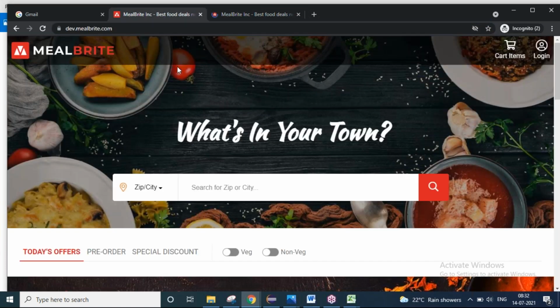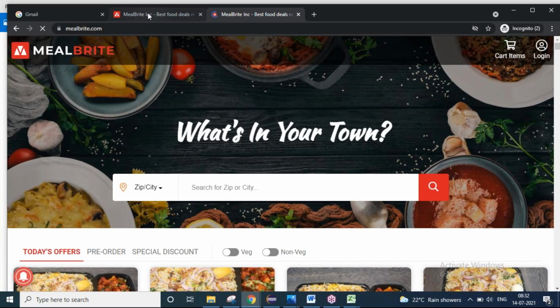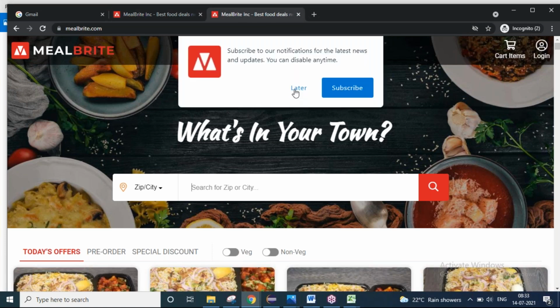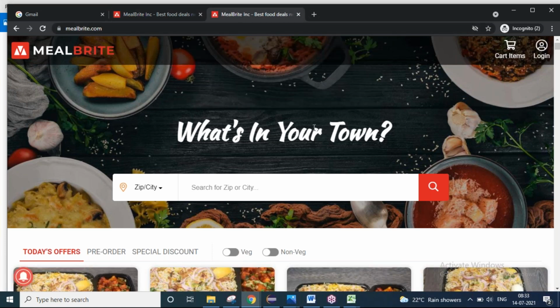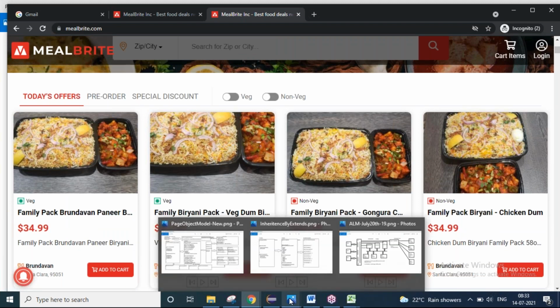Now both will be looking the same, like Swiggy and Zomato, but the data behind is different. If you go to the production server, the real food, real restaurants will be there, whereas in the dev server, that is dummy data. We will be checking whether it is doing good or not. If you are satisfied as a QA team, then you will say yes, it is doing good. We can move on to the production. See, this is the production server. Mealbright.com is the production server. You are testing your application, and then you are giving a green signal so that you will go to the production, right? So that is the job.